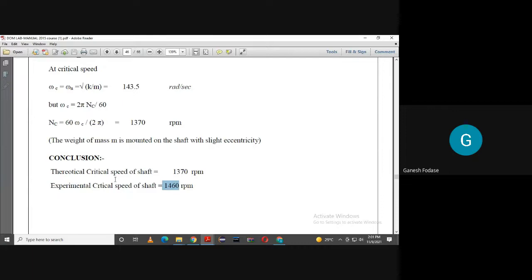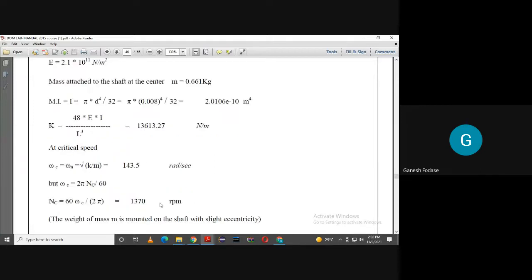So you can see we can find out the theoretical speed as well as the experimental critical speed, and we know that to avoid vibrations, we have to rotate that shaft above the speed. If you rotate it above the critical speed, then the shaft will vibrate with less vibrations. That's what this experiment is all about. I told you the theory of this experiment. Any doubt in this case?